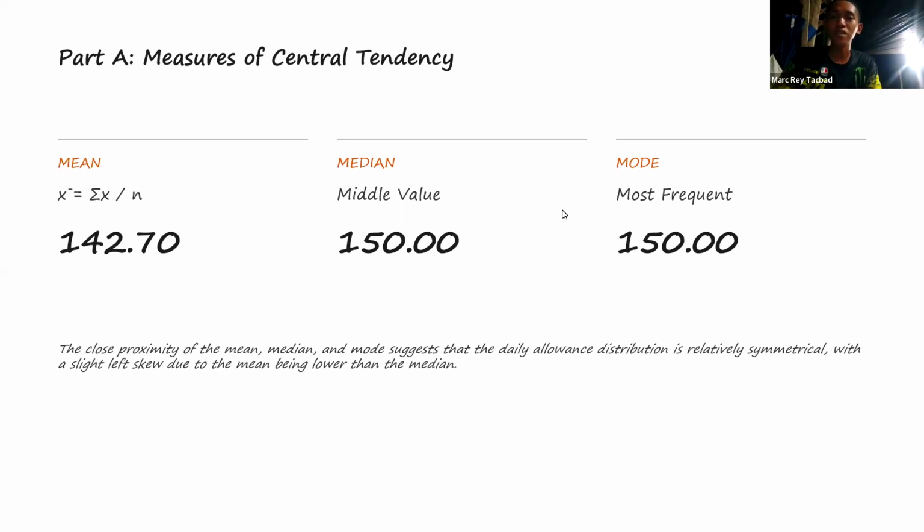The close proximity of the mean, median, and mode suggests that the daily allowance distribution is relatively symmetrical, with a slight left skew due to the mean being lower than the median. That ends my part.